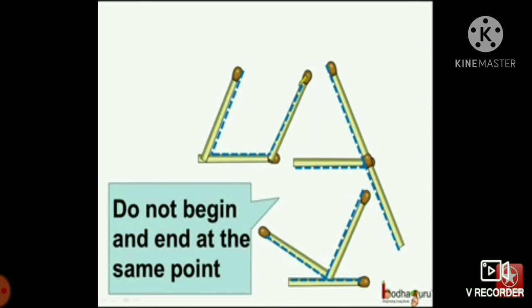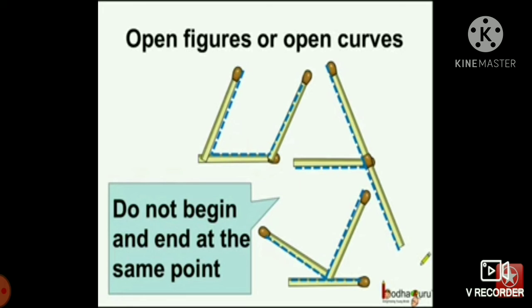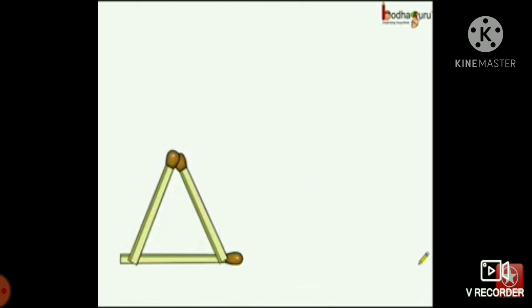This is the only difference. This curve starts from one point and finally ends at another point. Here the starting point and ending point are different, not the same. These types of curves are called open curves. Open curves mean the initial and final points are different, not the same.